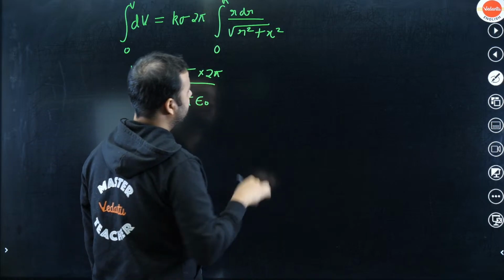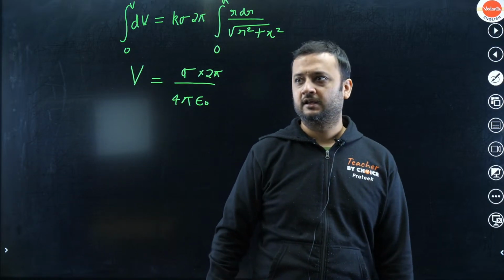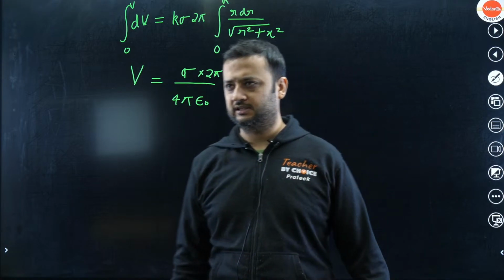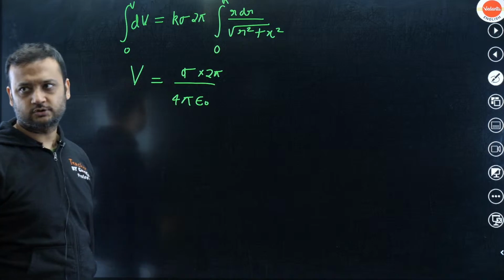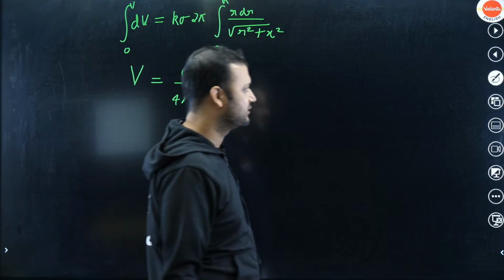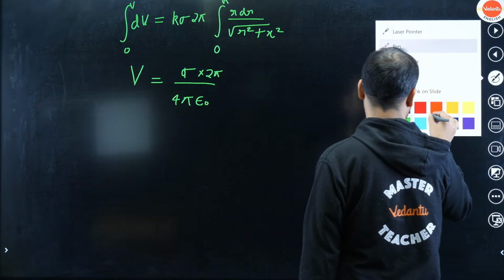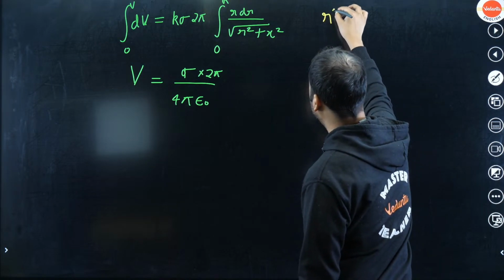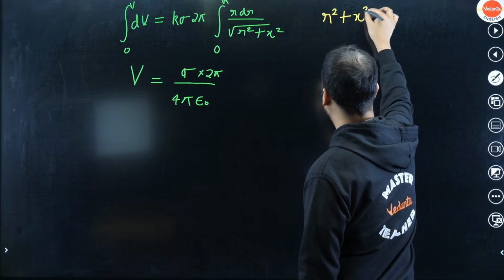And now we have to integrate this. This type of integration we have done so many times. So how do you integrate this type of expression? Let us put r square plus x square as L square.